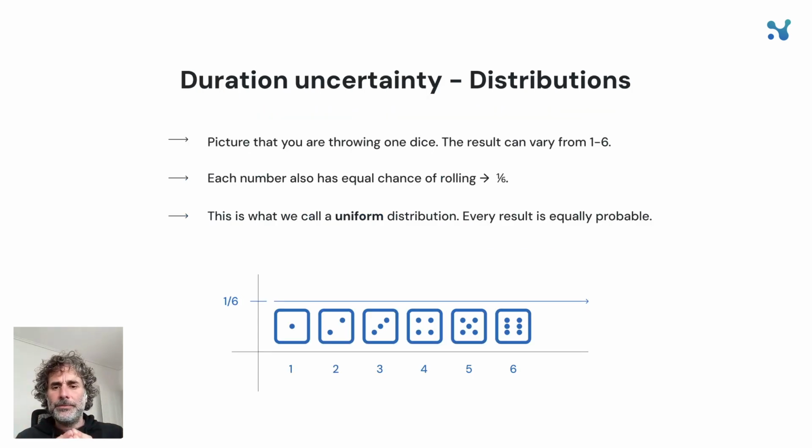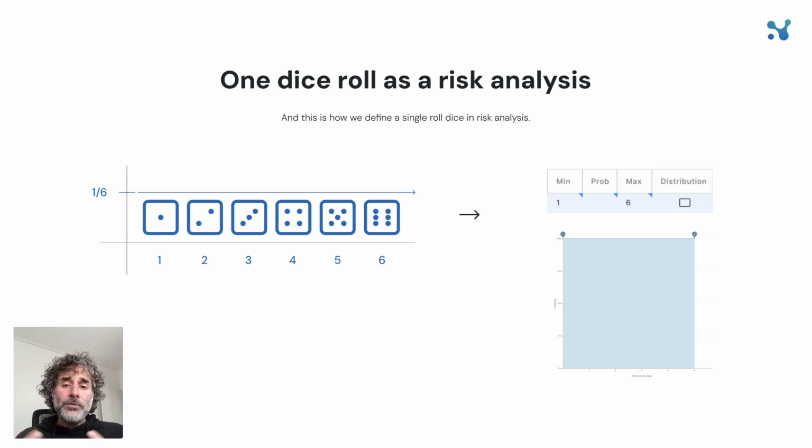Let's have an example. For example, you have the dice. Throwing a dice has 6 outcomes from 1 to 6, and they are all equally probable. We call that a uniform distribution. You can see everything has the same probability. If you want to express dice roll in risk analysis, you will set the distribution to uniform, and the parameters of that distribution, you need 2 values, the minimum and the maximum.